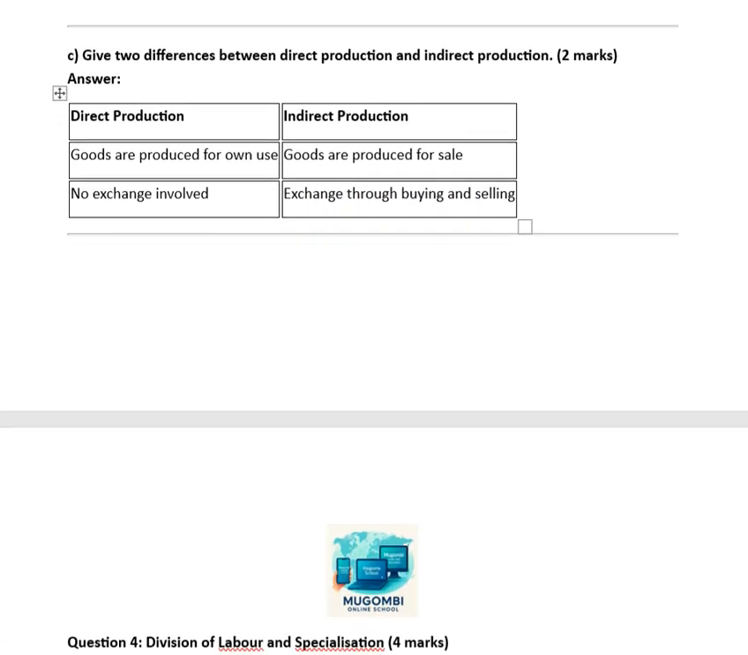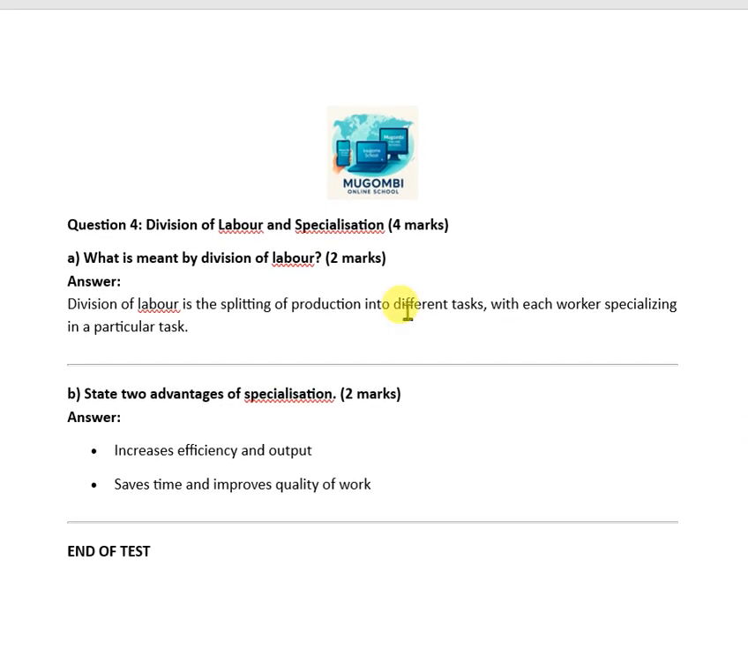Let us move on to the next part, which is question number 4. What is meant by division of labor? Division of labor, divide meaning sharing out. So division of labor is the splitting of production into different tasks, with each worker specializing in a particular task. We have divided and shared the work. For example, in making a car, one is fitting tyres, another is attaching other parts, and that is division of labor: one product, but we split the jobs so that one does this and another does that.